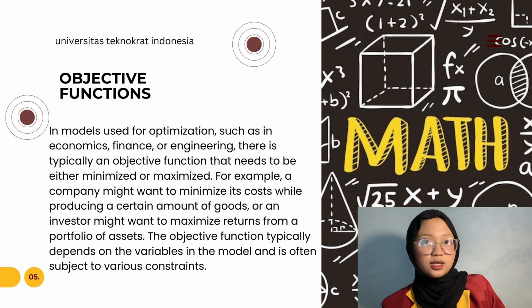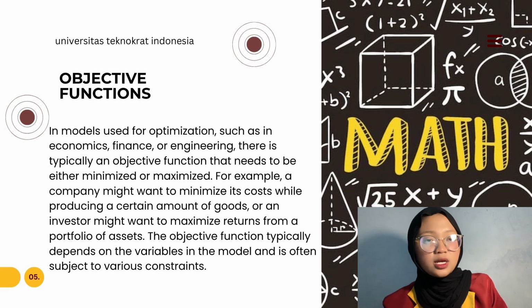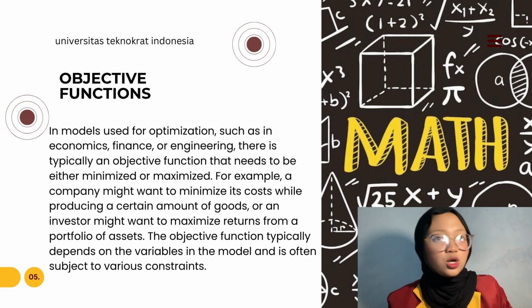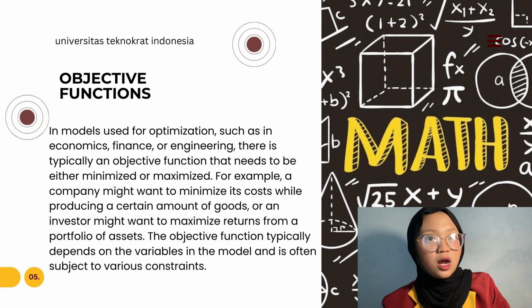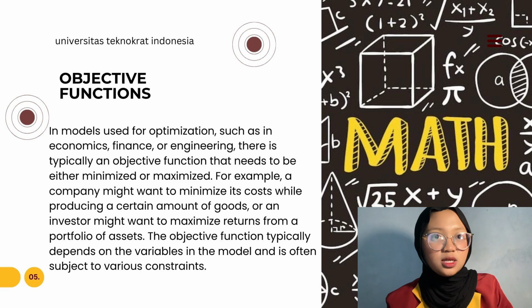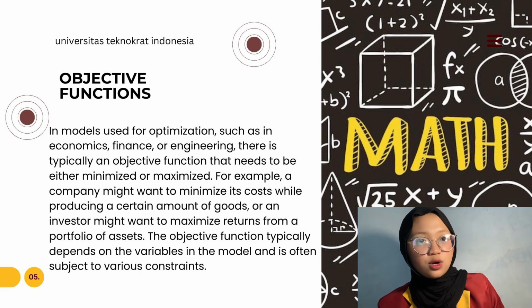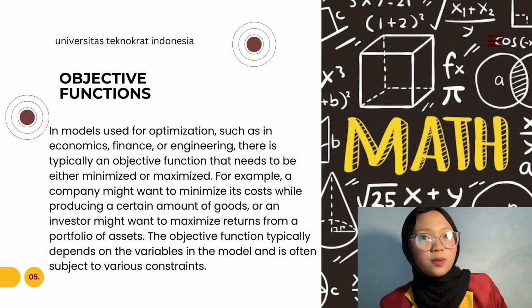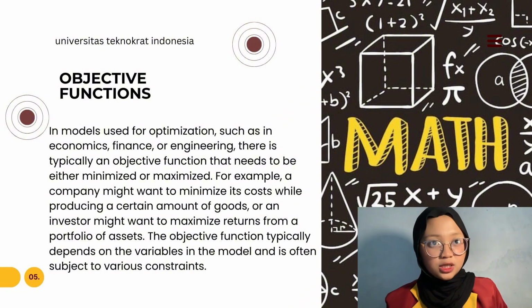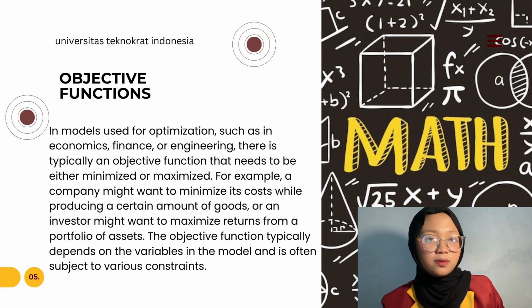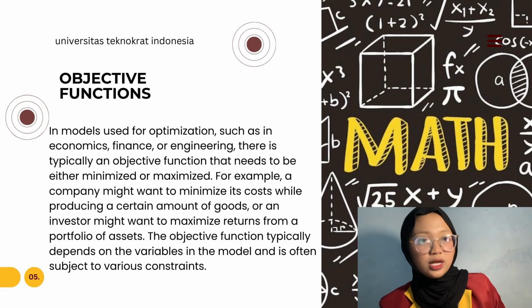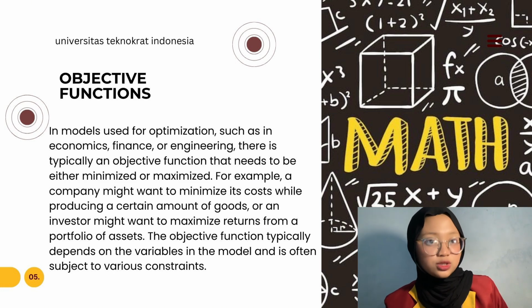Objective function. In models used for optimization, such as in economics, finance, or engineering, there is typically an objective function that needs to be either minimized or maximized. For example, a company may want to minimize its cost while producing a certain amount of goods, or an investor may want to maximize return from a portfolio of assets. The objective function typically depends on the variables in the model and is often subject to various constraints.